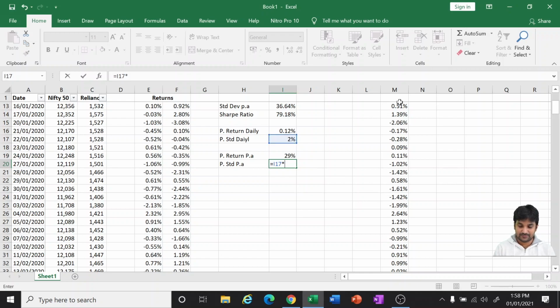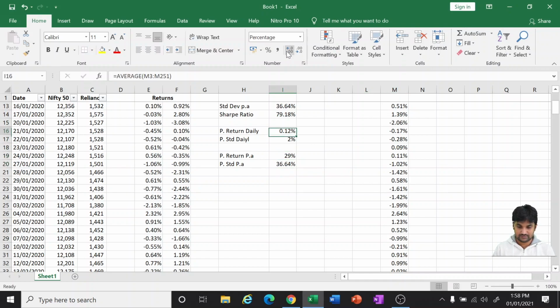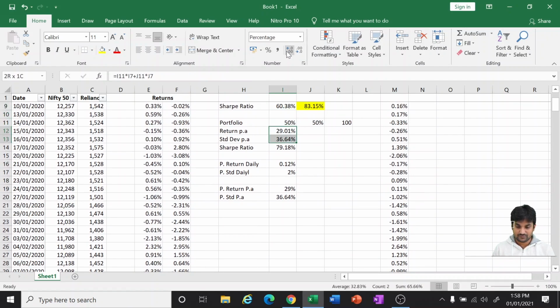Standard deviation multiplied with the square root of 252. So you can see both of these two are the same. So whichever way you want to do it, you can do it.